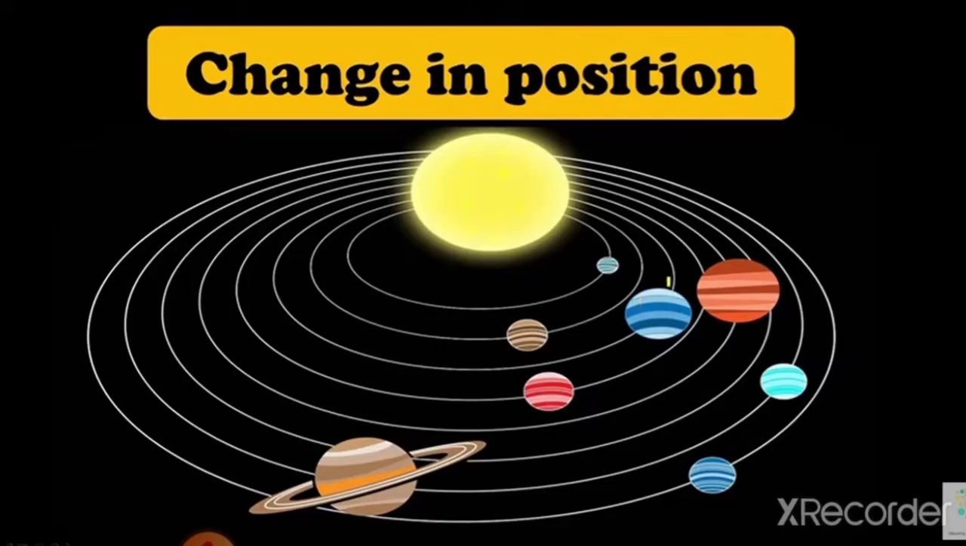All the planets of our solar system are continuously revolving around the sun. We know that, right? So what kind of change is this? This is change in position. They are continuously changing their positions.